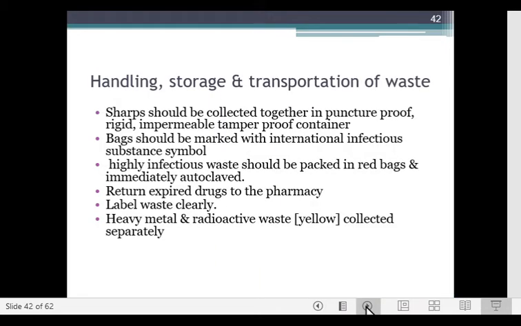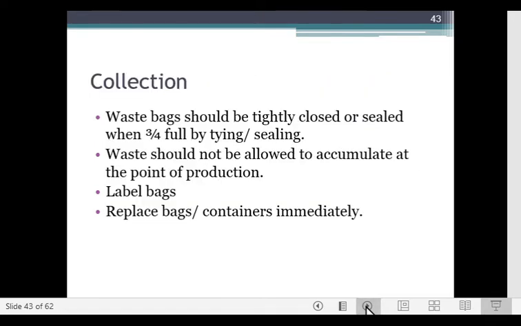So, first collection. The sharps should be collected together in a puncture-proof, rigid, impermeable, tamper-proof container and have to be labeled as sharps. The bag should be marked with the International Infectious Substance symbol. A highly infectious waste should be packed in red bags and immediately autoclaved. Return expired drugs to the pharmacy. Label the waste clearly. Heavy metal and radioactive waste should be collected separately.